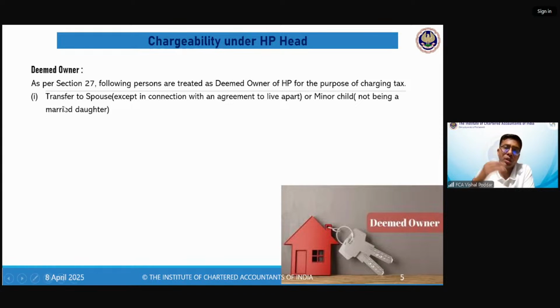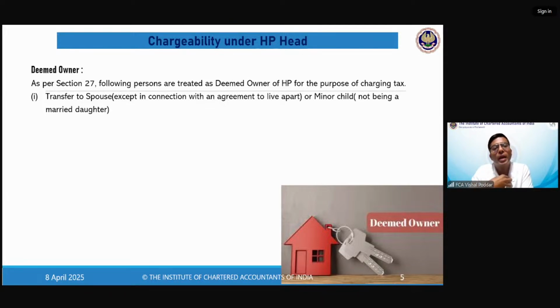First case, you have given your property by way of gift to your spouse or to your minor child. If you are giving your property to your spouse or to your minor child without proper consideration, which we can say as gift, then even though today the property is in their name, the law will deem that you are the owner.